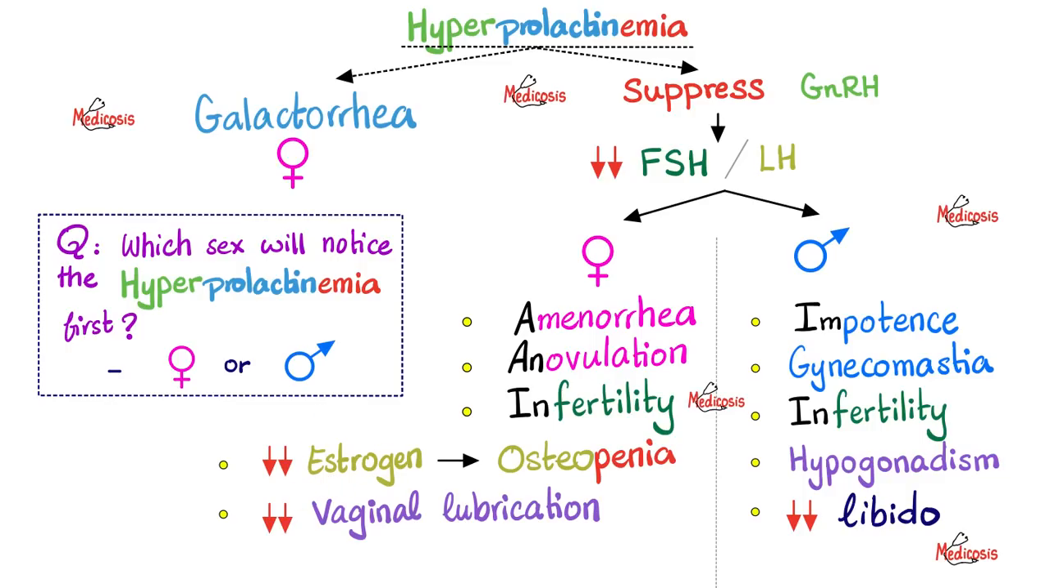And if there is no estrogen, the bones are sad, in a state of misery known as osteopenia. Less FSH and LH, less estrogen and progesterone, less vaginal lubrication, which can lead to painful intercourse, a condition known as dyspareunia. Low FSH and LH in males will lead to impotence, gynecomastia, because there is no testosterone anymore, infertility, hypogonadism, and decreased libido. Let me ask you a question. Suppose that we have two patients, one female and the other is male.